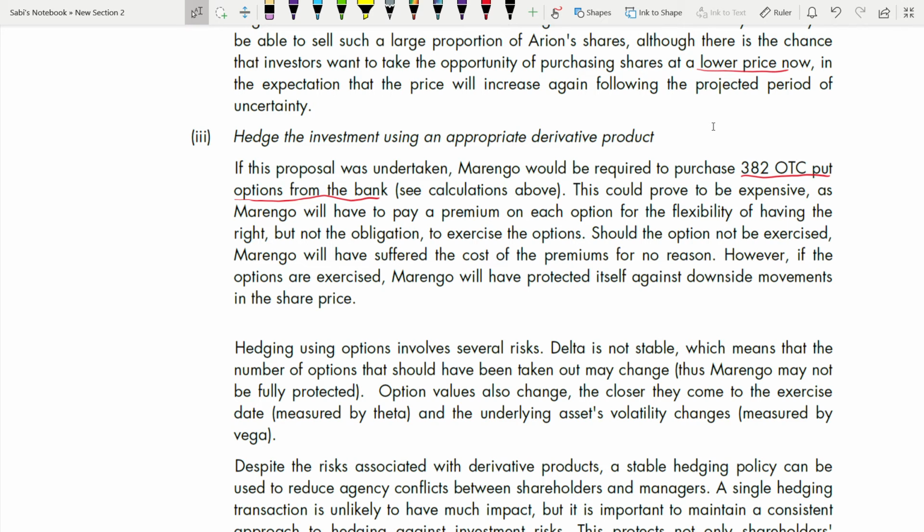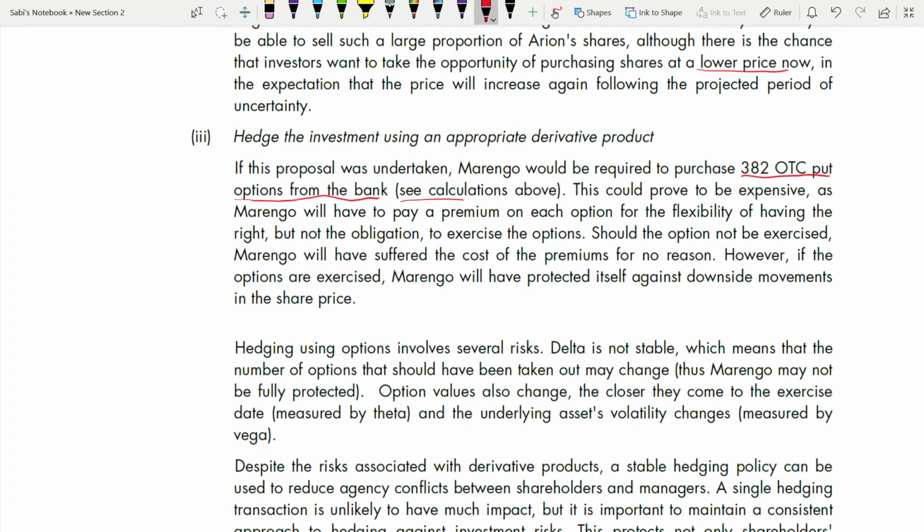Which option? OTC put options. How many OTC put options? 382. We just calculated above. Always try to put numbers like this. Whenever you have calculated something somewhere, try to bring it out wherever you can. So this is the perfect place. Hedging, financial instrument. So an OTC put option is a financial instrument through which you can hedge, right?